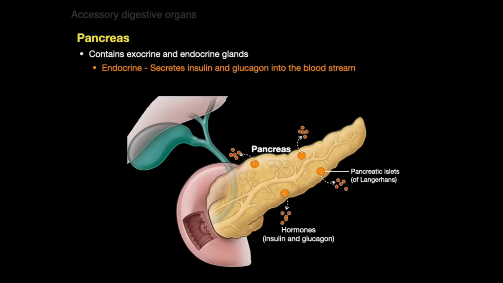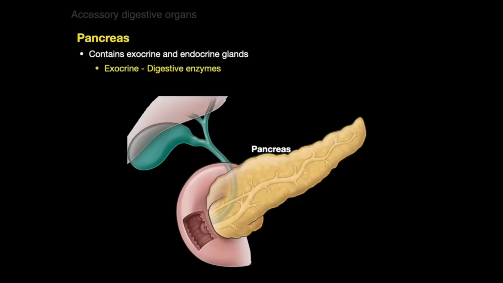And so insulin will take macromolecules like sugar, glucose, and put them into the cells. Glucagon will take macromolecules like glycogen and break them down and dump glucose into the bloodstream. So the pancreas has exocrine digestive glands, enzymes, and endocrine for insulin and glucagon.